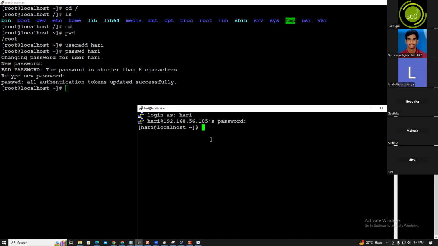Hari has a certain limit of permissions. Which commands can he execute? Only bin commands. A normal user will execute only bin commands. Sbin and bin commands will be executed by the root user.